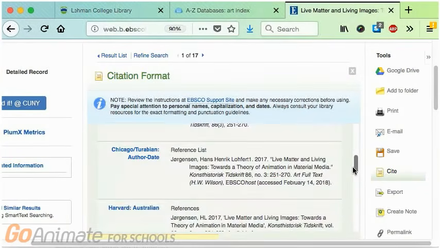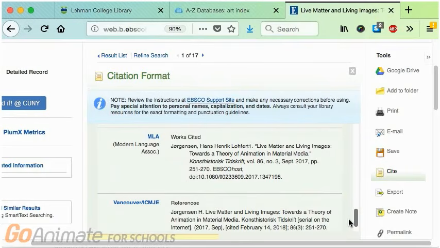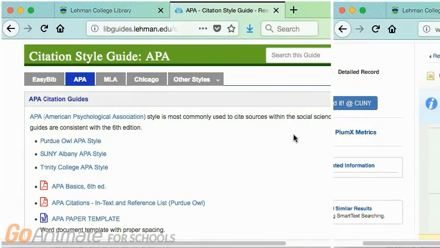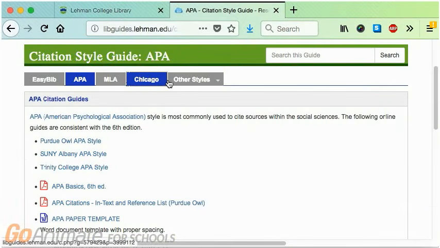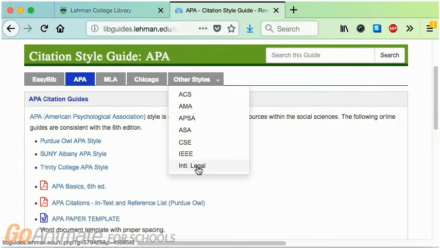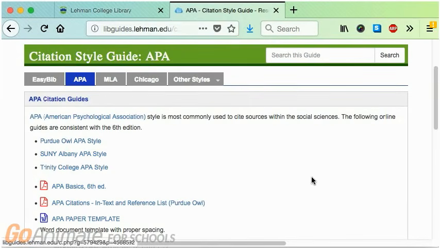But remember, these are only drafts. They can have mistakes in them, in fact they often do, so always check them for correctness. If you're in doubt, refer to the Purdue Online Writing Lab or to the library's Citation Research Guide for more information on how to create proper in-text citations and works cited pages.